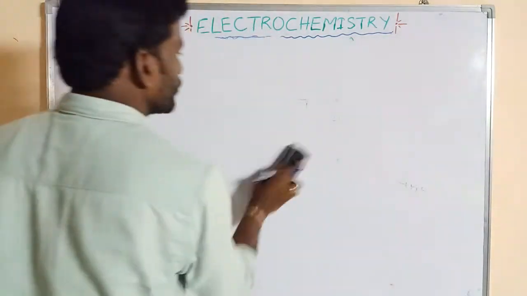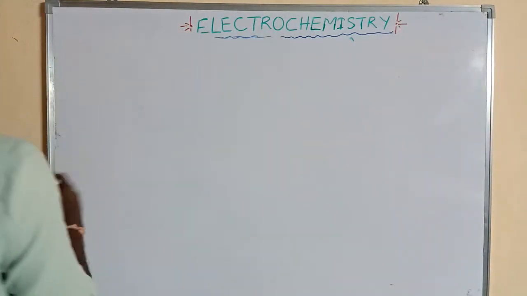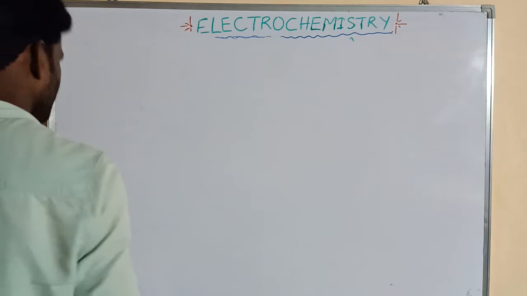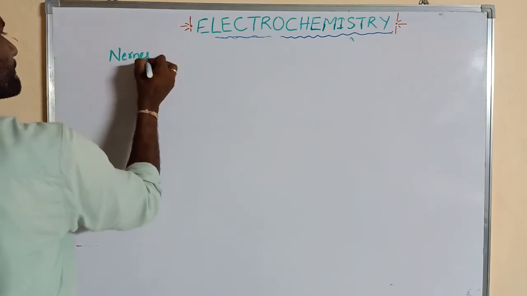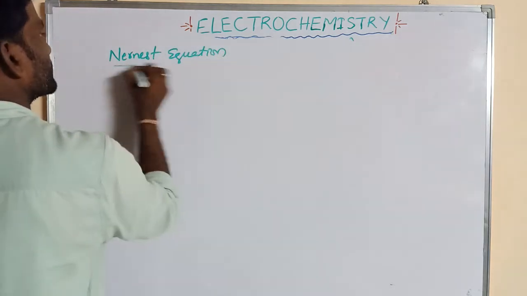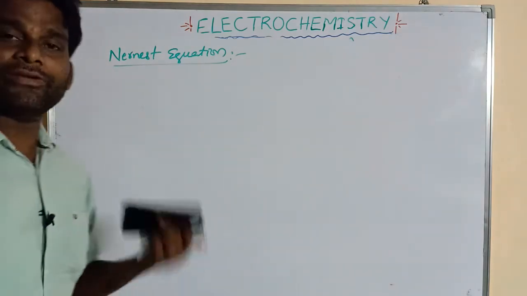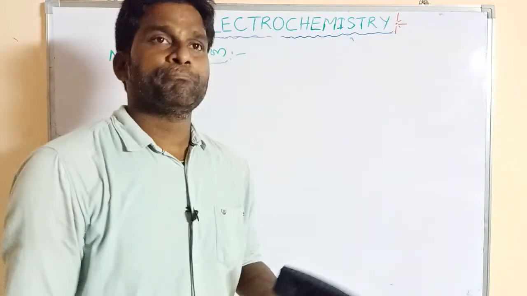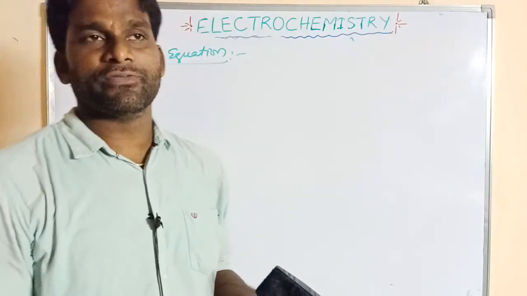Next I am going to explain the Nernst equation. This equation gives the relation between potential and concentration at different temperatures.